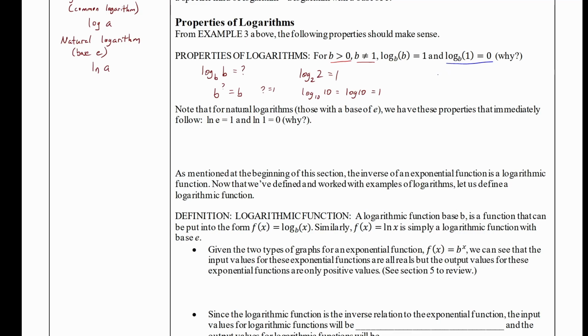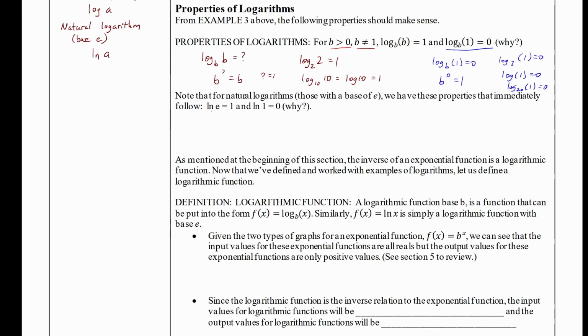Let's look at why that is. Log base b of 1 equals 0 is like saying b to the power of 0 equals 1. I know that this is true for any positive number that I input. If I take any number b and I raise it to the power of 0, I will always get 1. So it doesn't matter what logarithm base I pick. When I input 1, I will get 0. So for example, log base 3 of 1 is 0. The common log of 1 is 0. And the log base 20 of 1 is 0.